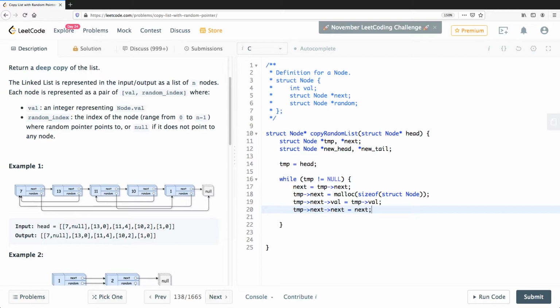Because that's your saved next here. As you can see, we already saved that. And then let's say that temp is equal to next. Does it make sense?